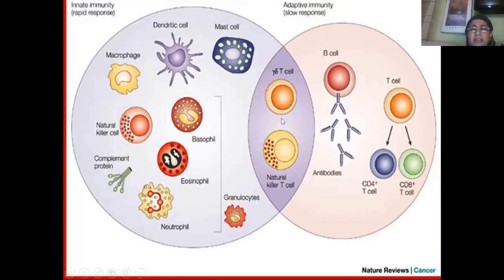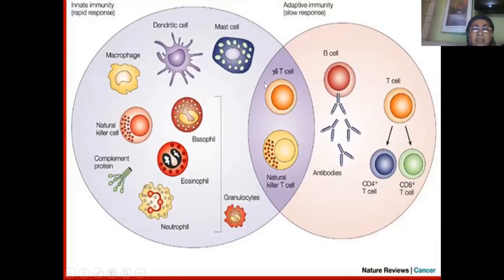So you can see here we have common cells like natural killer cells and also T cells, which will take up the function of fighting against the invading pathogens by making use of both cell-mediated response and also humoral response. So that means there is an overlapping of innate immunity and also adaptive immunity, though we are going to study adaptive immunity under a separate heading just to make it convenient for our studies.